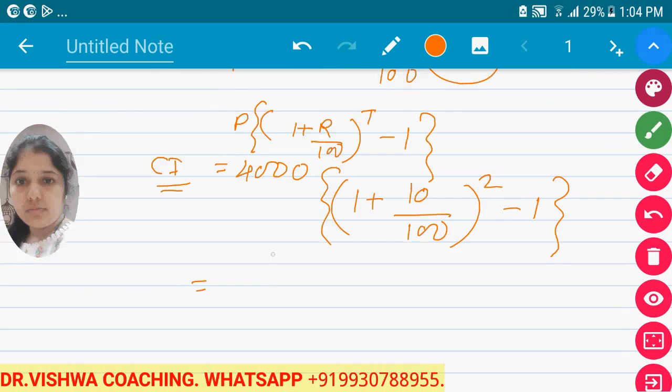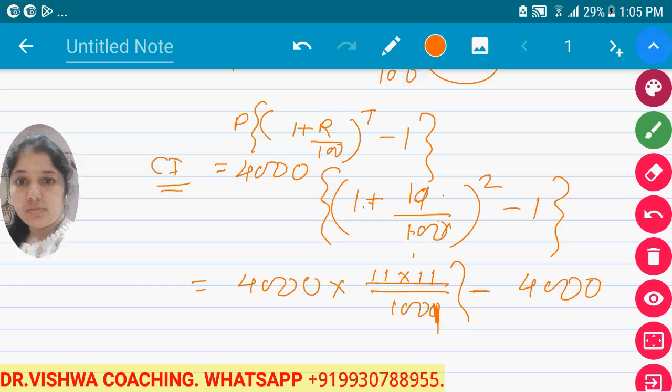Now multiply with 4,000 inside. So it becomes 4,000 multiplied by 11 into 11 upon 100, because we have to do the square. 10 ones are 10, 10 plus 1 is 11, 11 upon 10 whole square means 11 into 11 upon 100, minus 4,000.